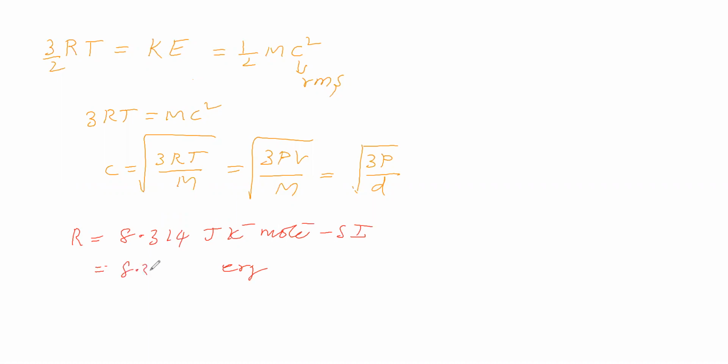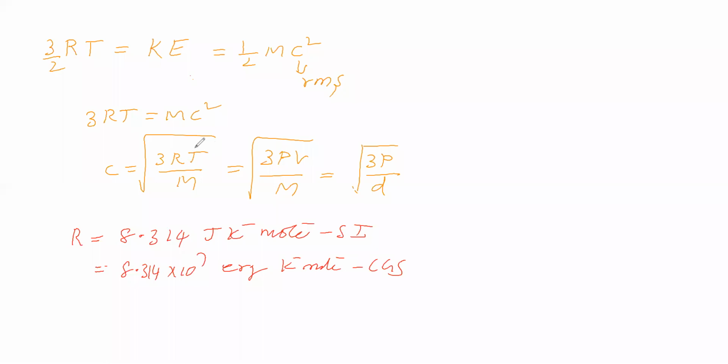When you convert joule into erg, we have to multiply by 10 power 7. It is erg per Kelvin per mole in CGS system. So R value is equal to 8.314 joule per Kelvin per mole in SI system, and 8.314 into 10 power 7 erg per Kelvin per mole in CGS system.